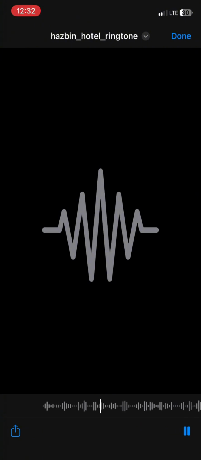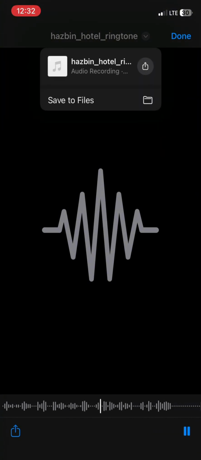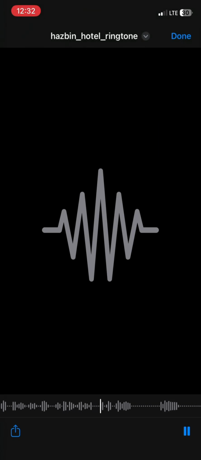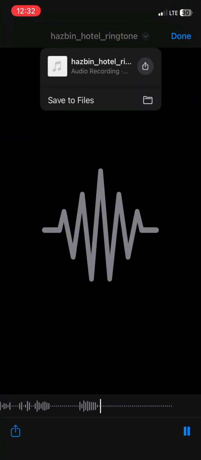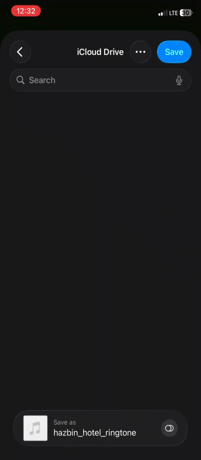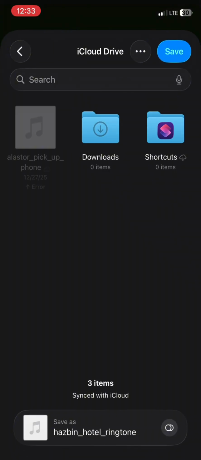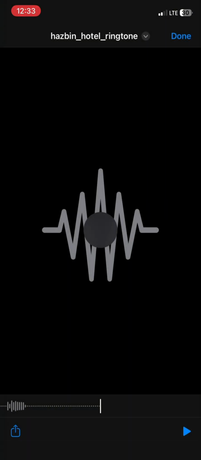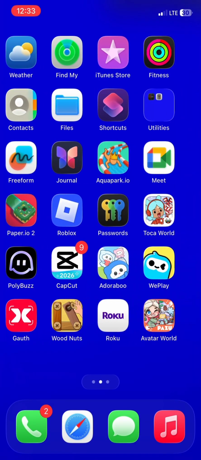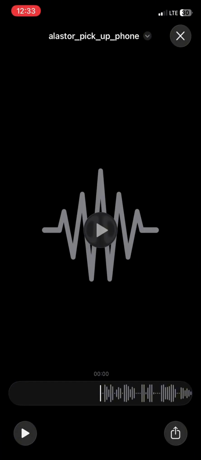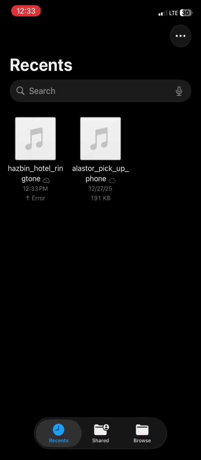Now, as you can see, it says Hazbin_Hotel. And then you're going to press that little down arrow. And then it's going to say save to files. Press that. And then you're going to press save, the blue button or whatever. And then you're going to press done. And then you're going to go to your files. And then there you go.